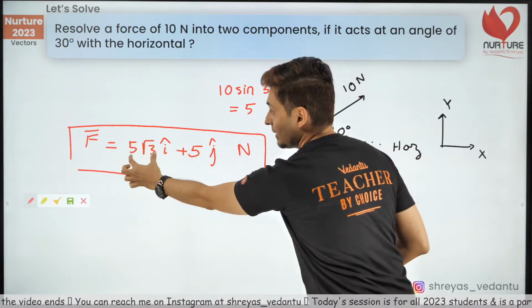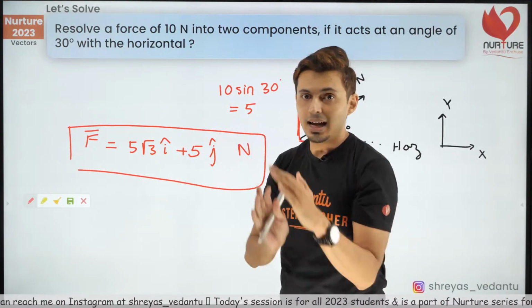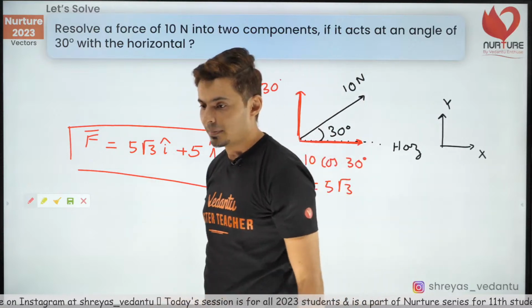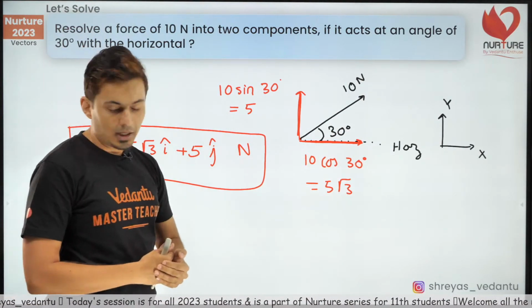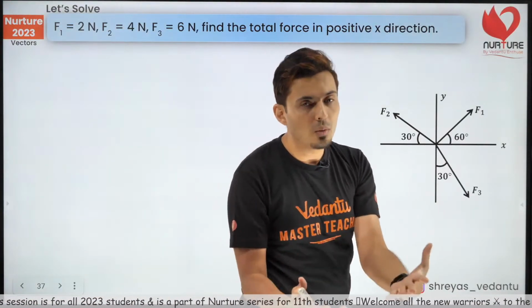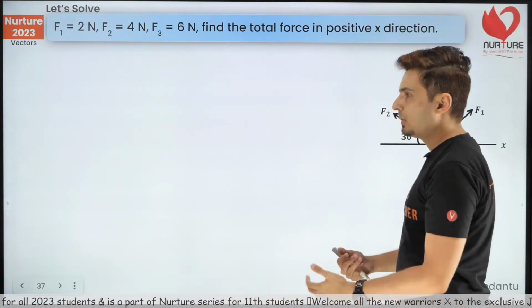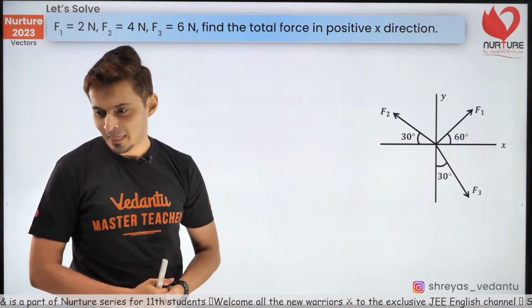That will be stupidity. This is 5 root 3 I, this is 5 J. I goes with I, J gets added with J only. Very good. Yes, Ayushman, please do that. If you have missed the vector addition class, then please you need to watch that. Without that, you might not be able to get vector subtraction.